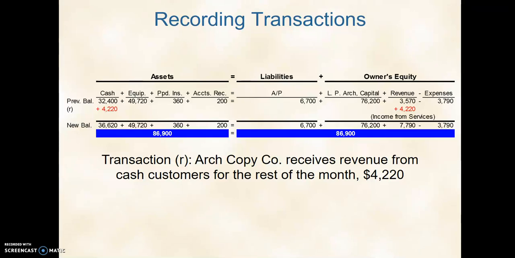We have a test coming up tomorrow, so I wanted to go over just a few of our tricky transactions. The first one having to do with revenue. If you can remember, revenue is how we make our money. And these transactions are in your notes, but hearing my voice maybe will help.